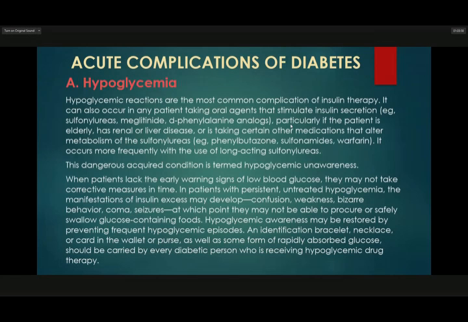So, acute complications of diabetes. Hypoglycemia. Hypoglycemic reactions are the most common complication of insulin therapy.